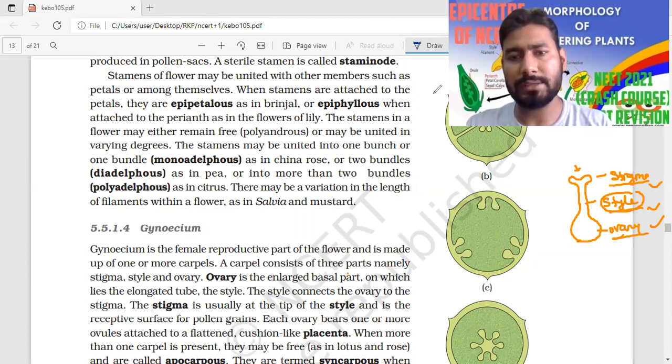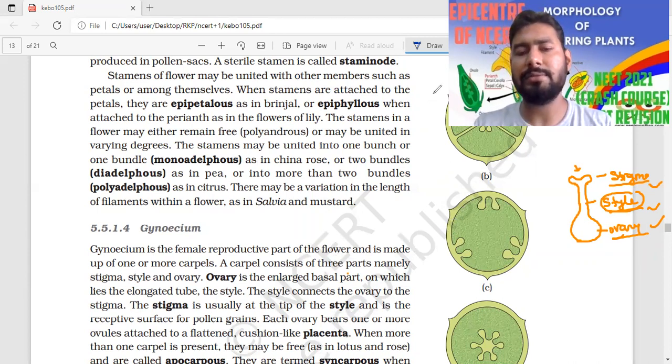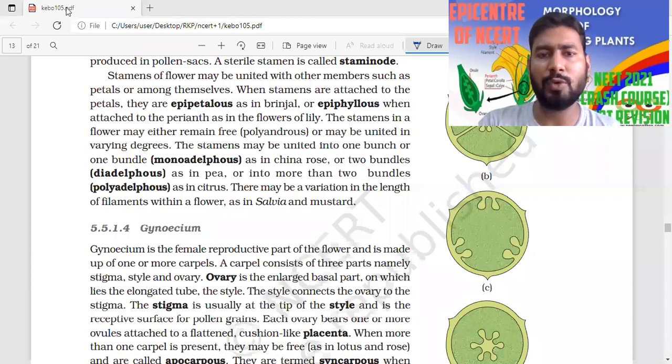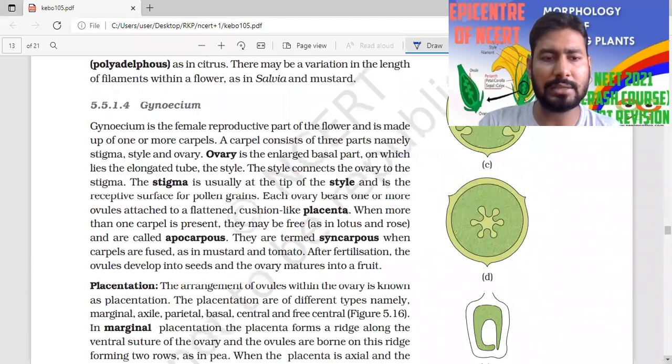Another important thing which I have given here is placentation. Placentation is a very important topic because most of the time questions are asked from here.